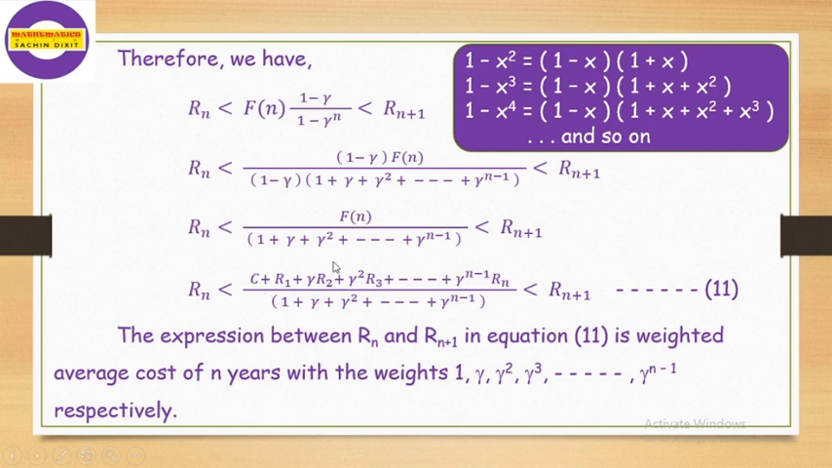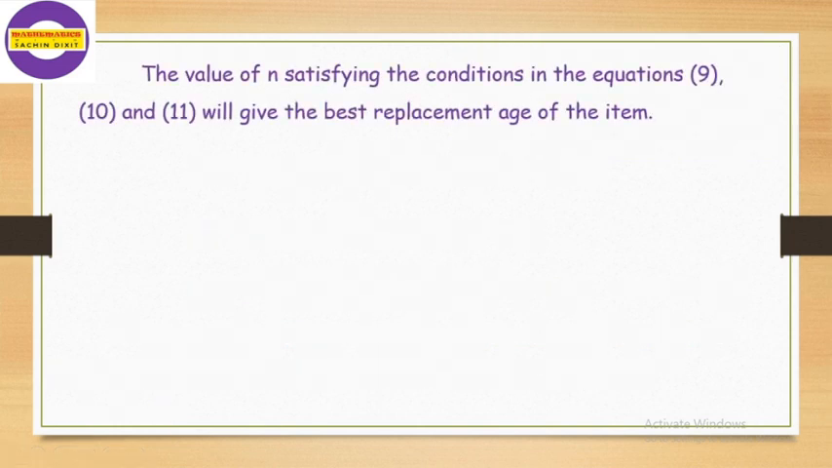And that formula we actually use in the problem solving session, problem solving corresponding to this replacement policy, that means when money value is included. The value of n satisfying the conditions in equations 9, 10 and 11 will give the best replacement age of the item.